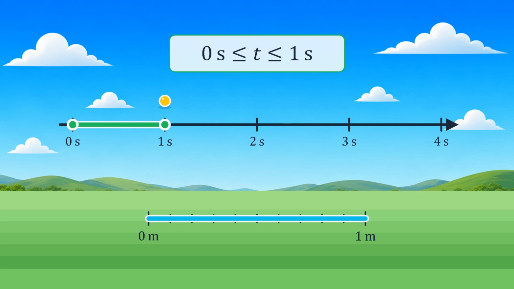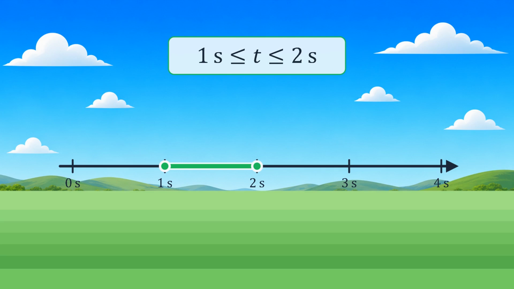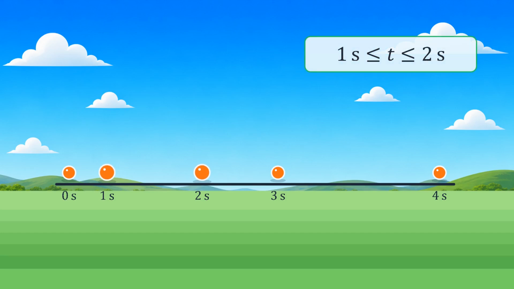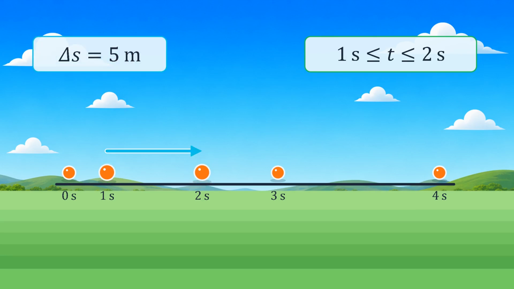Now follow the next intervals. The second second is the interval from t equals 1 second to t equals 2 seconds. The third second runs from 2 seconds to 3 seconds. The fourth second runs from 3 seconds to 4 seconds. This distinction is especially important when a moving ball is photographed once every second. Suppose we have pictures of the ball at 0, 1, 2, 3, and 4 seconds. The phrase average speed during the second second does not mean speed at the instant t equals 2 seconds. It means the average speed over the complete interval from 1 second to 2 seconds. We compare the ball's position in the picture at 1 second with its position in the picture at 2 seconds.